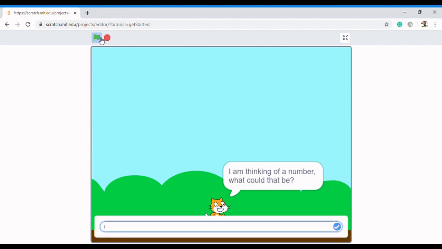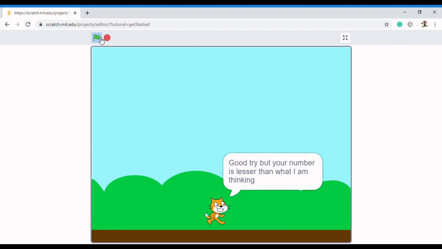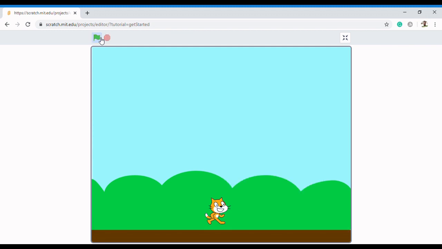I want to miss this, so let me say 32. It says it's greater, and then it stops. Come on now, how could that be? It's supposed to tell me something. It's supposed to tell me at least the answer you were thinking. So how do we improve on that?